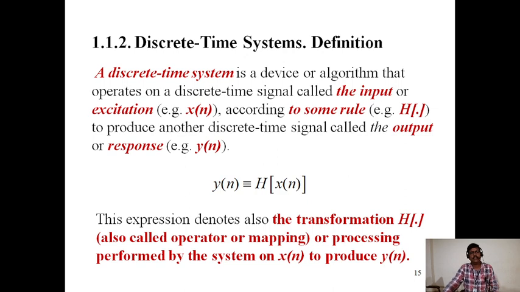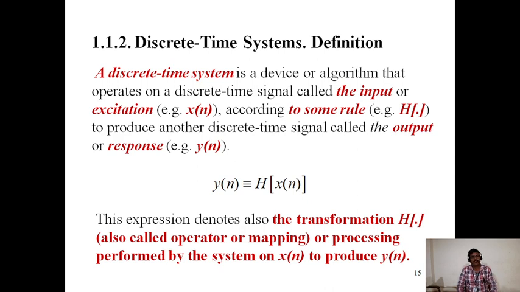And the discrete time systems. Until now we have defined different types of signals and discussed the discrete time signal. Now we will learn about discrete time systems.